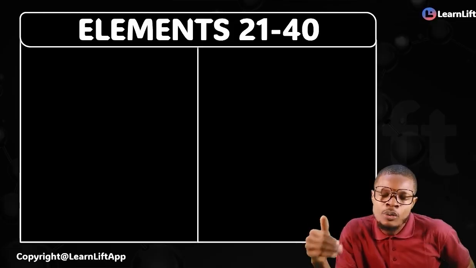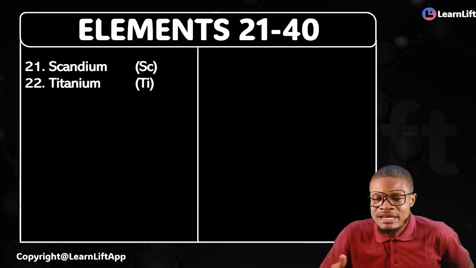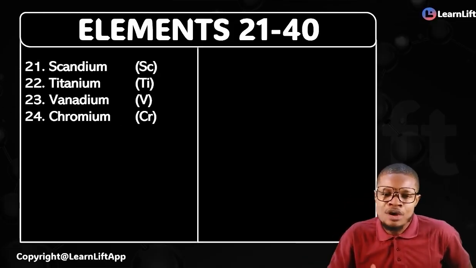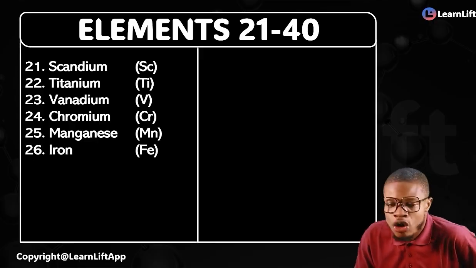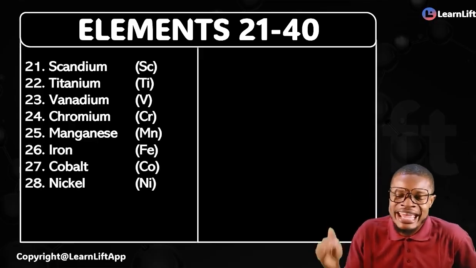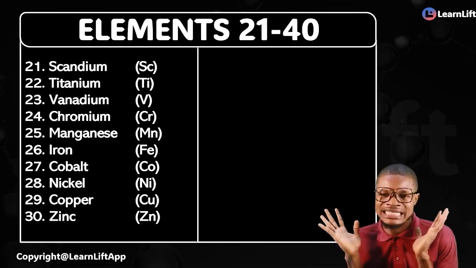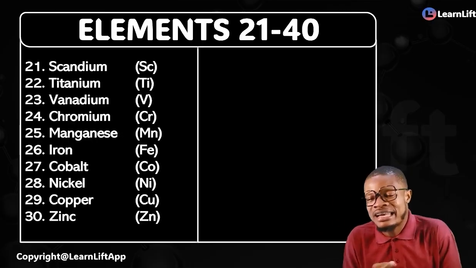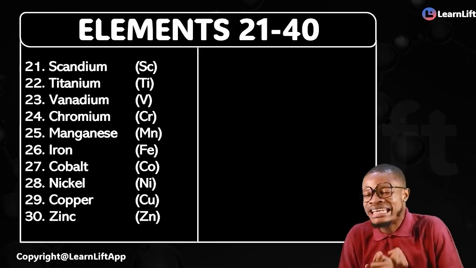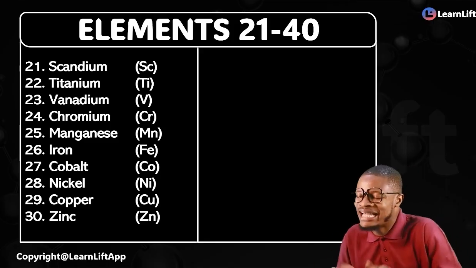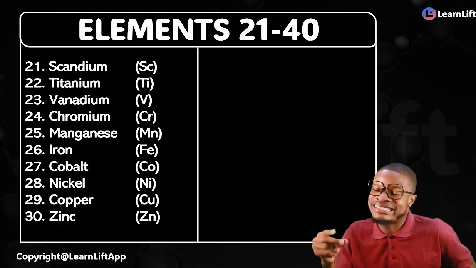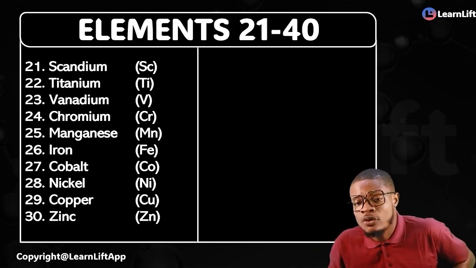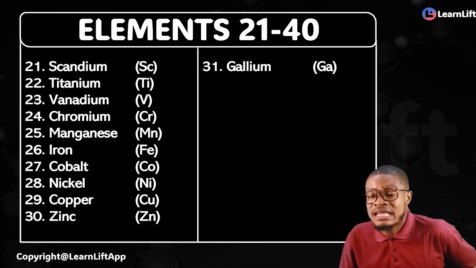Very simple. We have scandium, titanium, vanadium, chromium, manganese, iron, cobalt, nickel, copper, zinc. That's 30. Are you saying it now? Scandium, titanium, vanadium, chromium, manganese, iron, cobalt, nickel, copper, zinc. What about 31 to 40?